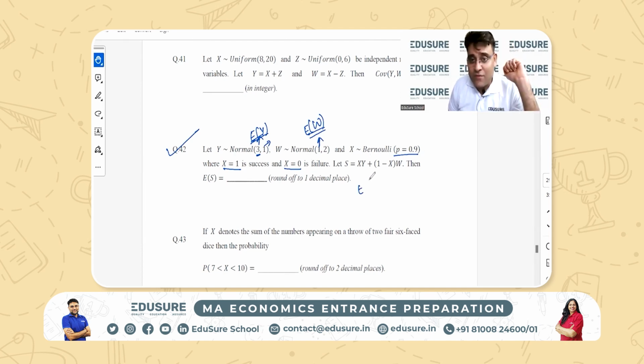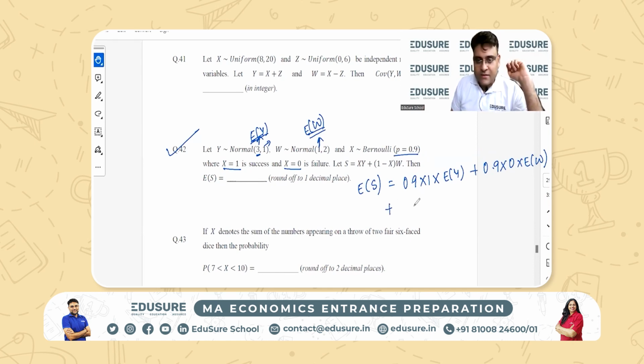So the expectation of S is basically x will take the value 1 with 0.9. So 0.9 into 1 into the expectation of y plus 1 minus x. So 0.9 into 0 into expectation w, right? Because when x takes the value 1, 1 minus 1 is 0, plus 0.1 with a probability of 0.1, x takes the value 0 into expectation y, plus 0.1 into 1 minus x will now be 1 into expectation w.